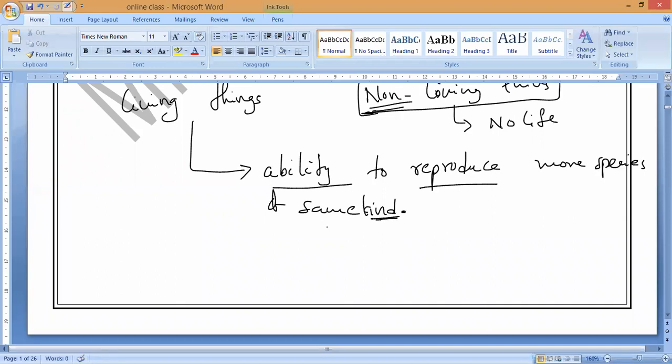Reproduction is very essential for the survival of species on this earth. If there is no reproduction, is it possible to produce future generations of any kind of living organism? No. Please respond. Yes. So if no reproduction takes place, what will happen, guys?